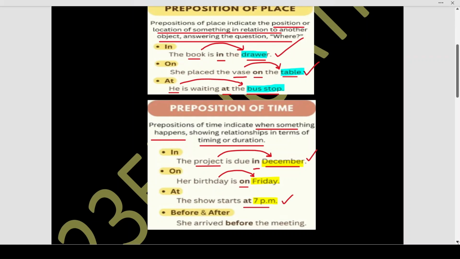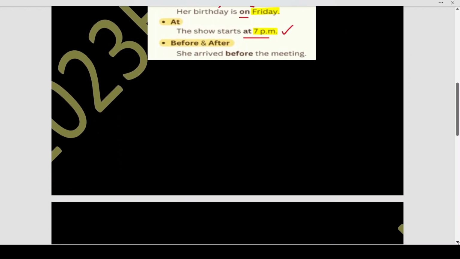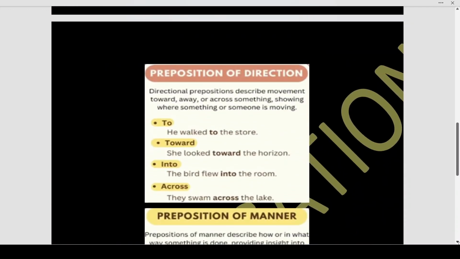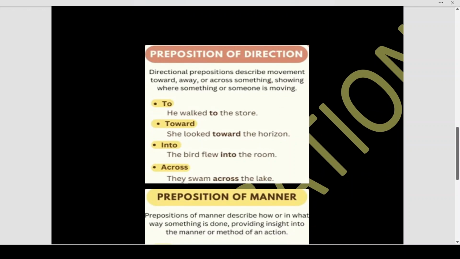Next, we will go over to preposition of direction. Directional prepositions describe movement. Okay, what do they describe? Movement. How? Either towards, away, or across something, showing where something or someone is moving. So when there is a preposition of direction question, you will describe movement either towards. Towards means going towards the object. Either describing movement away. Away means going far from the object. Or across something means crossing over.